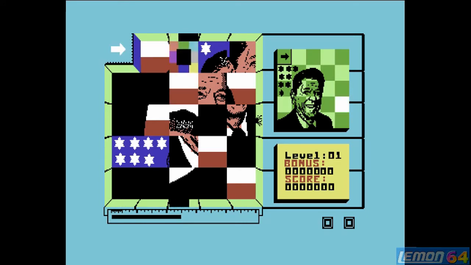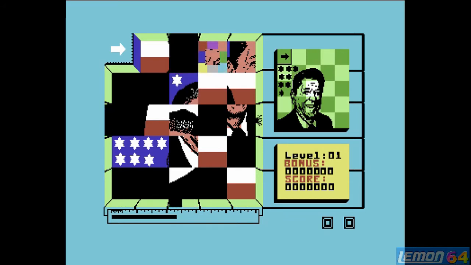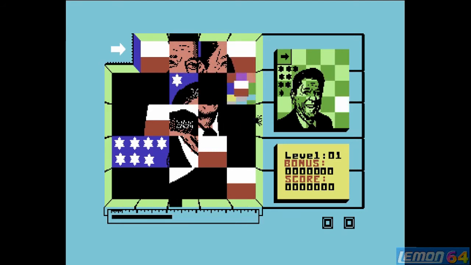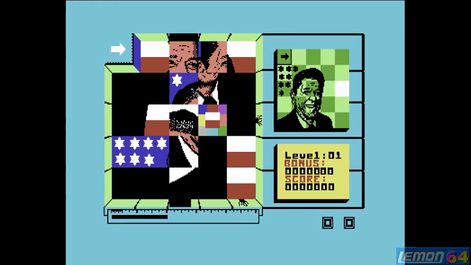to save any more items disappearing. Sometimes the items will pop out of the random generator at the top simply by wandering into that, but for the main you have to press fire, and to move these blocks around you have to hold fire on the block and then pull left, right, up or down to maneuver that block in the desired direction. And just like the block puzzle in Back to the Future Part 2, this is not easy, and even once we have got rid of those special bonus items, it's still a maze, and we still have to maneuver these things around the playfield to get them to where they need to go.